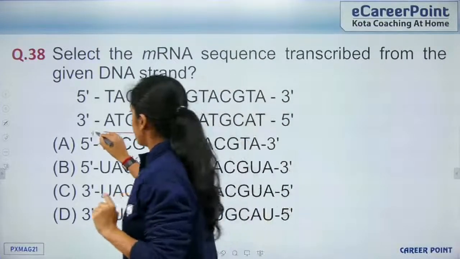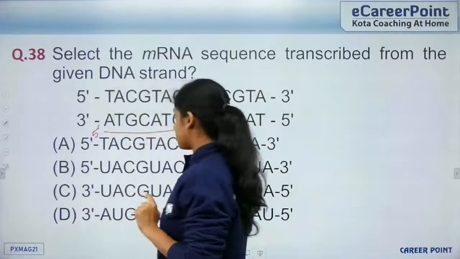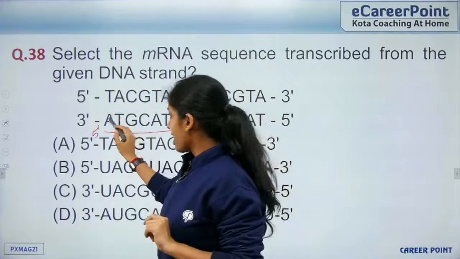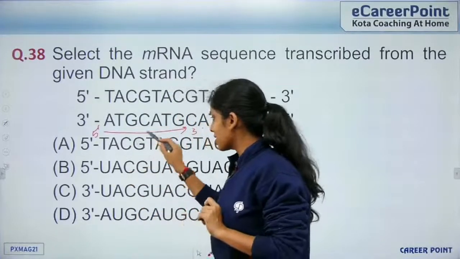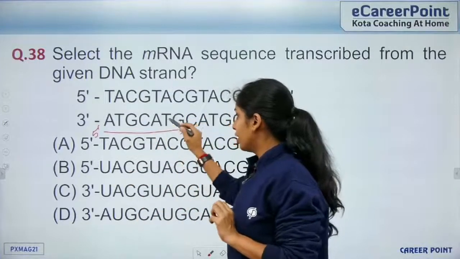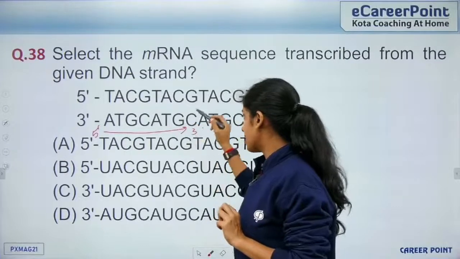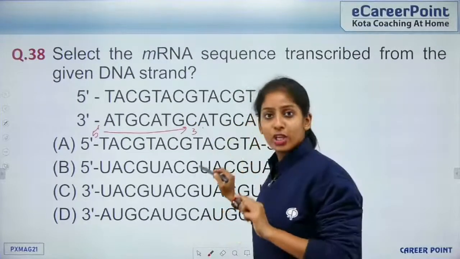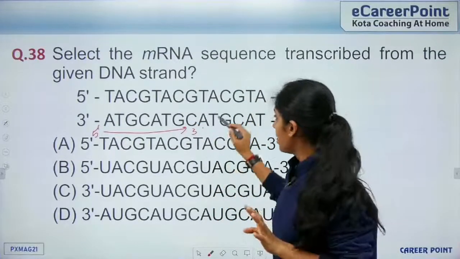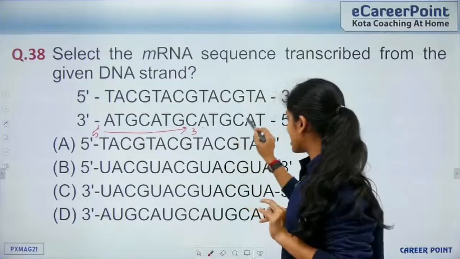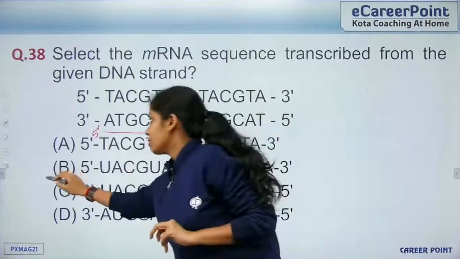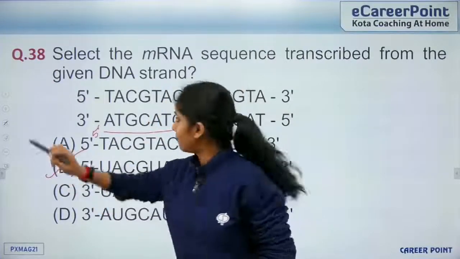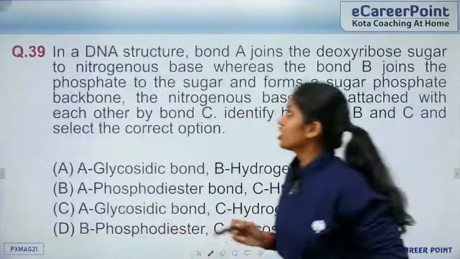So this will become 5' to 3'. Right? So A, it will be U. Then T, A, G, C, C, G, A, and U because it's RNA, right? So this is the right order. Fine. So we go to question number 39.